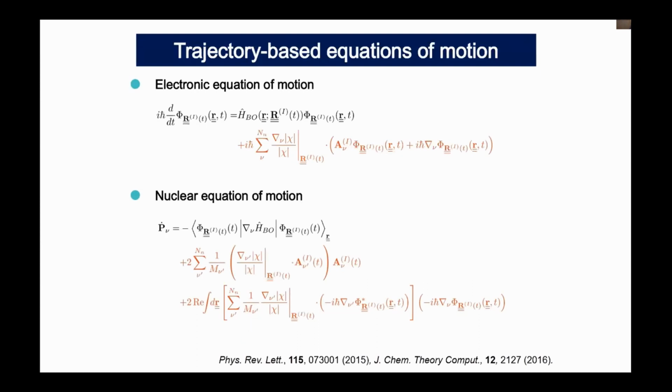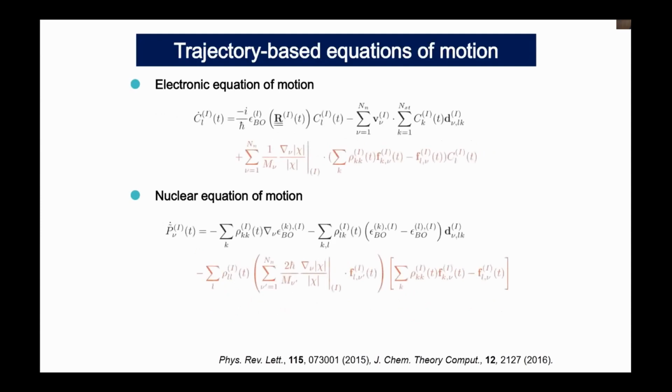So these additional terms are called the decoherence term, and when we consider a purely classical nuclear motion without quantum momentum, then we can say that these coupled equations become Ehrenfest dynamics. As you can see in these equations, to compute this decoherence term, we have to calculate the quantum momentum here and the spatial derivatives of the electronic wave function with respect to the nuclear coordinates. So this is the difficulty in evaluating this term.